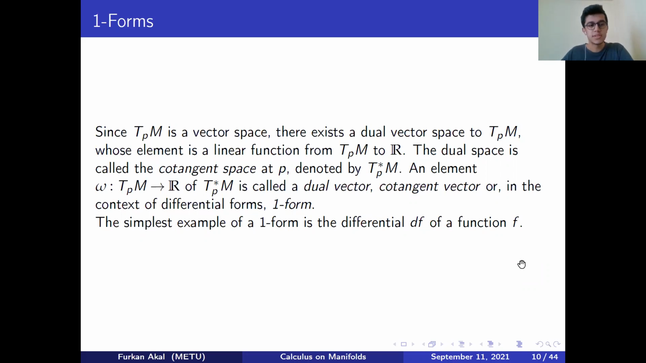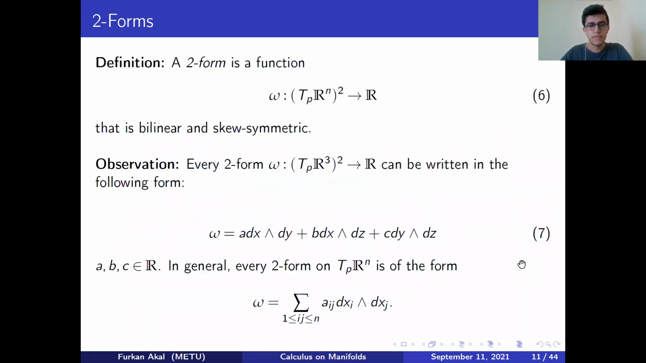We call the elements of those linear functionals dual vectors, or in our context, one-forms. You can consider the differential of a function f, which is a zero-form, by the way, as a simple example. If you want to define two-forms in a similar way with the properties of bilinearity and skew-symmetry, observe that two-forms defined from T_pR^3 cubed to R can be written in terms of one-forms with the help of the wedge product.